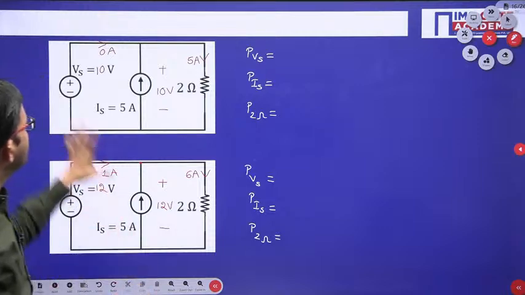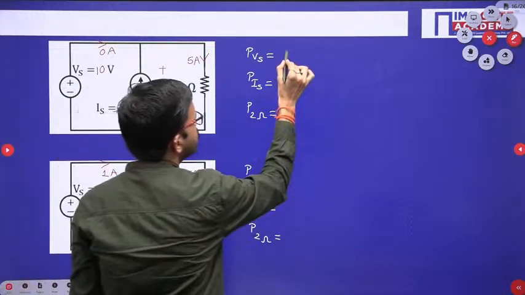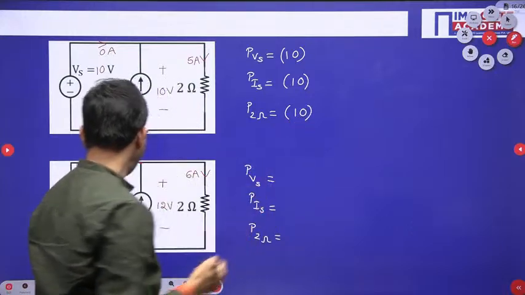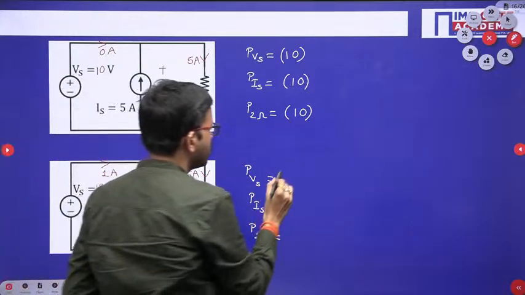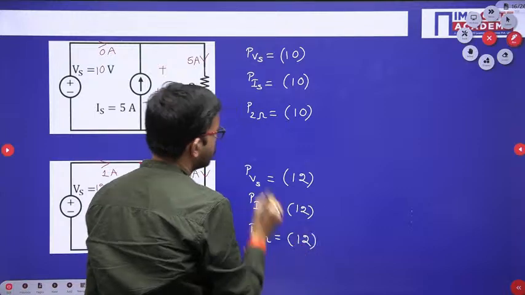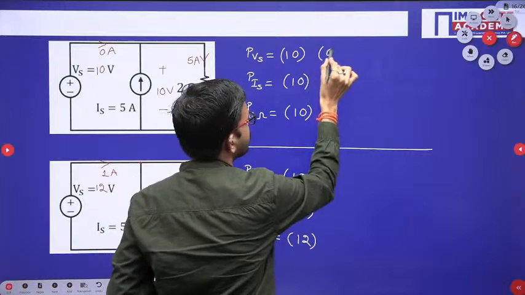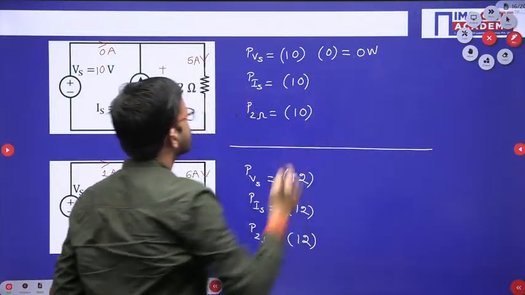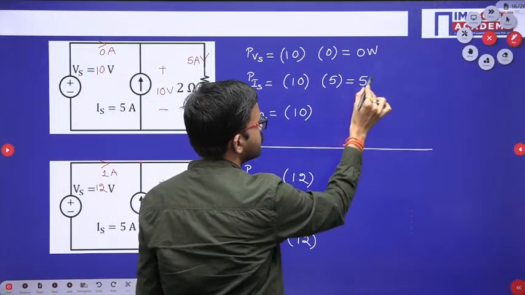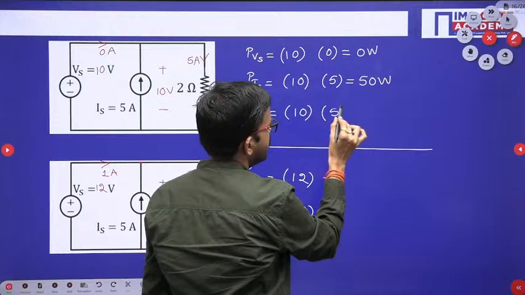Right. So in this particular example, all the elements are connected in parallel. In parallel, voltage will be the same, that is 10 volt. In this particular example, the voltage across every element is 12 volt. Now here the current flowing is 0 ampere, that means 0 watt. Here current is 5 ampere, 50 watt. Here current flowing is 5 ampere, so once again 50 watt.